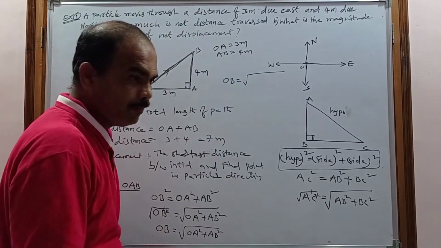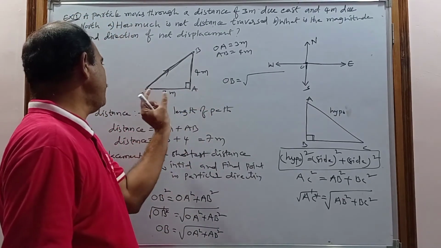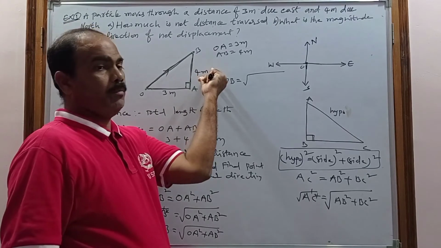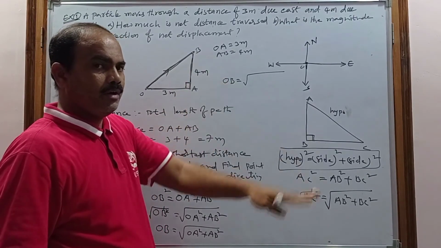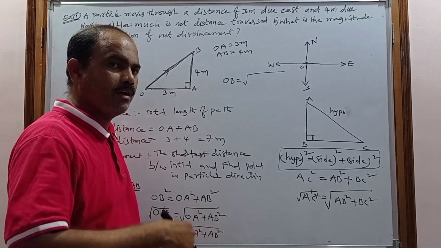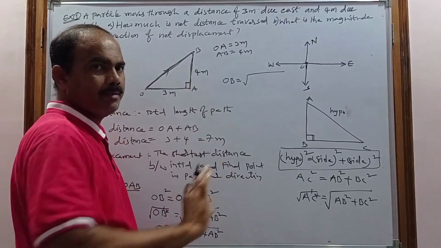But sometimes this may be given in different units. Sometimes this is in meters and this is in kilometers, this is in meters and this is in centimeters. While you are solving the problem, first of all you have to convert all the units, nothing but all the units must be the same.